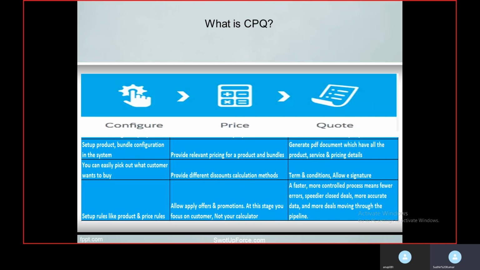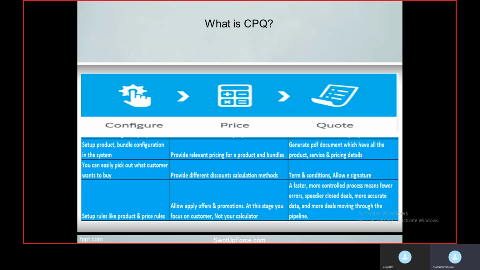At this stage you focus on customer, not your calculator. While you are in sales process, customer may ask you to provide more discount, more offers, more promotions. So it may differ from customer to customer. So CPQ provides a tool. On behalf of that tool you can maintain all these scenarios which come under pricing part.